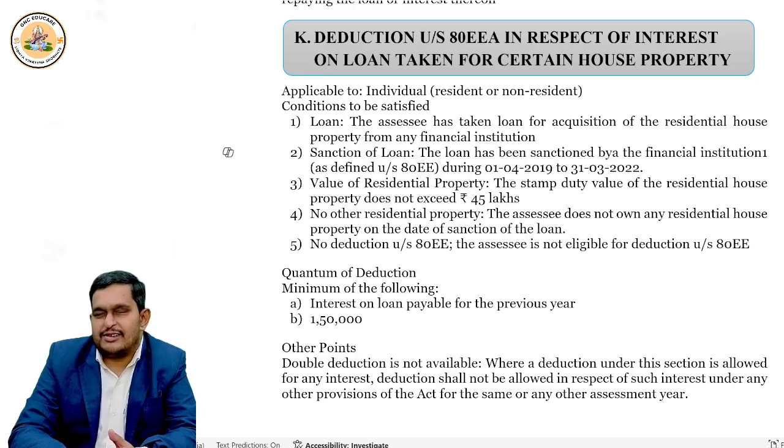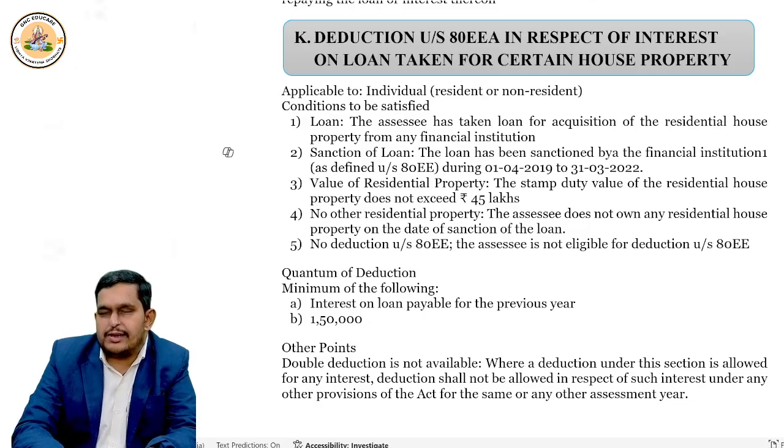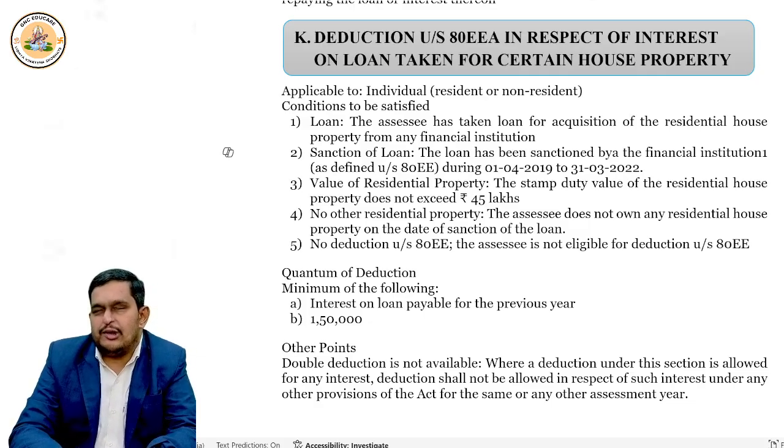Let me repeat for all of you. Section 80EEA applies to whom? Individual. He is a resident or not, doesn't matter. Right? For what purpose should he take the loan? For construction or acquisition of house property. When should he take the loan? Between 1st April 2019 to 31st March 2022. Between this period you should take. Okay. You should not be in possession of any other house property. Then only you will claim the deduction here. Right? Section 24B doesn't have such restrictions. Clear? Very good. And the stamp duty value of the property should not be more than 45 lakhs.